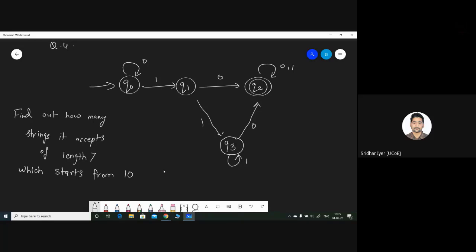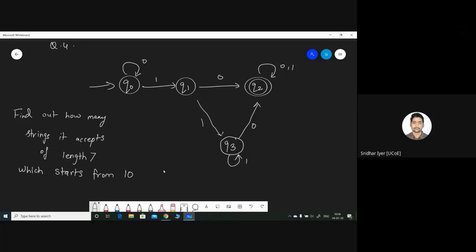Okay. We can consider Q3 as a dead state. But there are multiple loops on Q0 and Q1, Q2 also. So keep in mind about that. For example, if the machine has entered into Q2, it can remain in Q2, right? It can remain because it can be a trap state. Q2 is a trap, Q3 is a dead state, right?